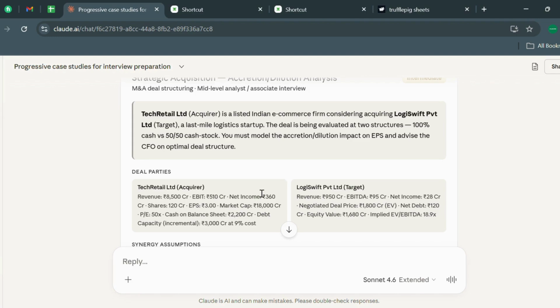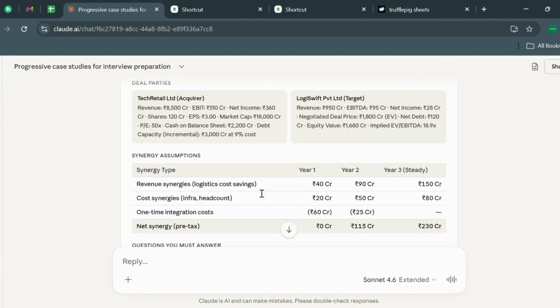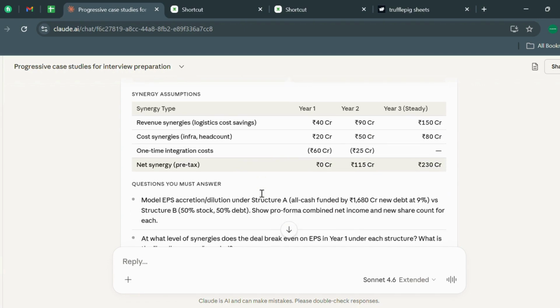We have two deal parties, and their revenues, EBITDA and net income have been given, which are very important financial metrics. Then to see what the synergy assumption is, that is revenue synergy: year 1 40 crore, year 2 90 crore, and third year is 150 crore. So this is kind of an assumption that we see after that M&A deal.